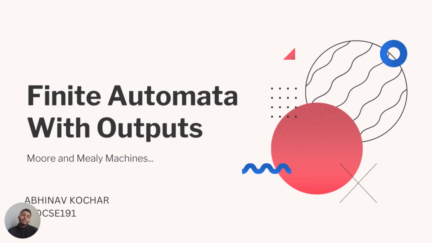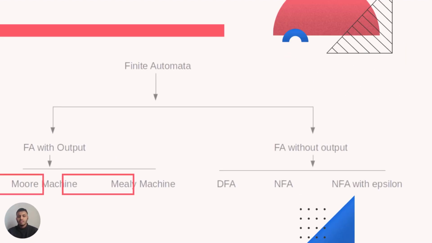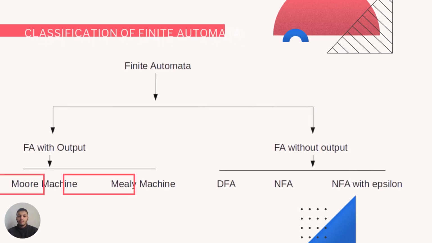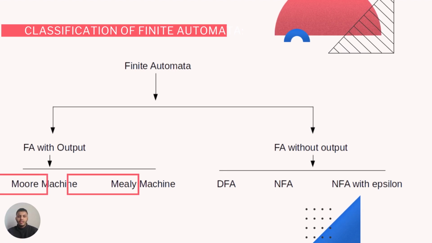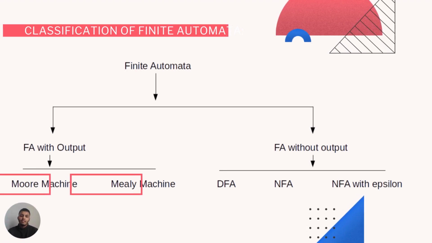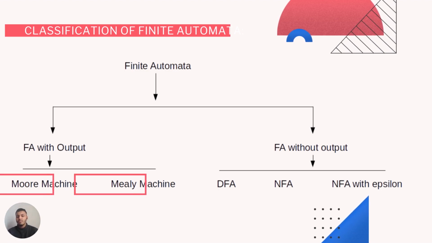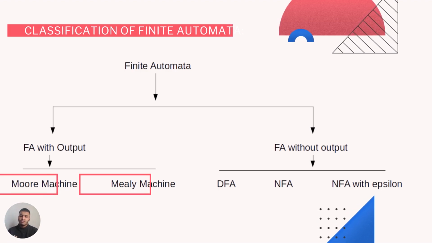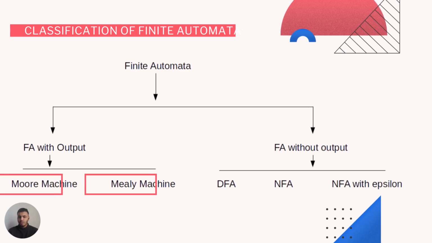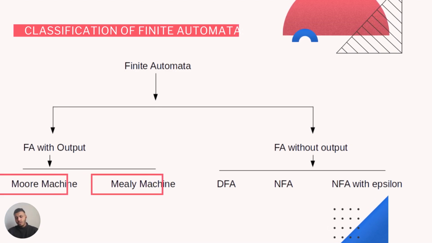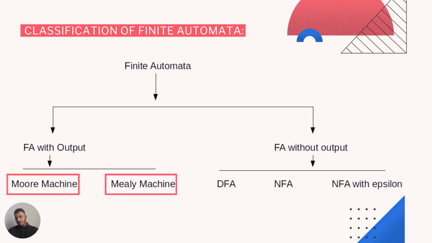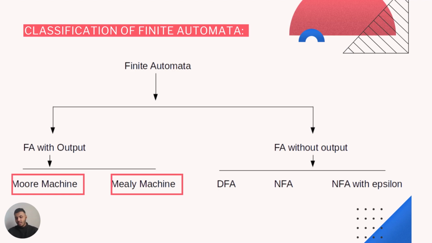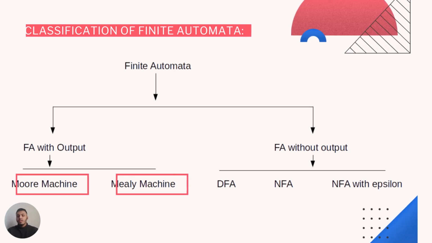Going ahead, we will discuss finite automata with outputs. We have previously discussed finite automata without outputs and with outputs. So this is the classification of finite automata. Going ahead, there is a part of finite automata which consists of DFA, NFA, and NFA with epsilon. DFA is called deterministic finite automata. NFA is called non-deterministic finite automata. NFA with epsilon is non-deterministic finite automata with epsilon transitions.